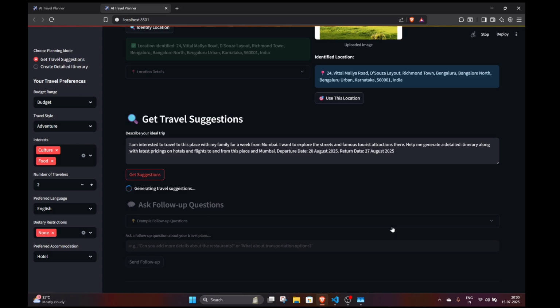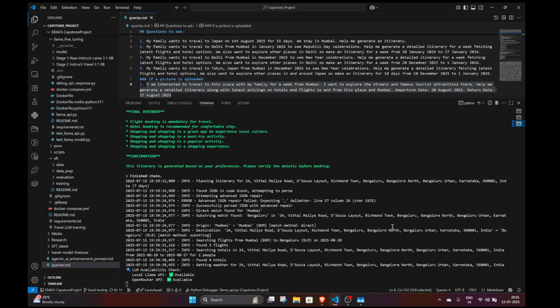So let's wait for the final output to be shown. As you can see, I have mentioned the departure date and return date as well. Just to show once again, it did correctly find that it wanted to search flights from Mumbai to Bangalore on 20th of August 2025, exactly the date that I had mentioned in the query.